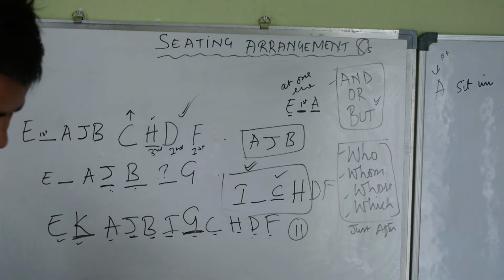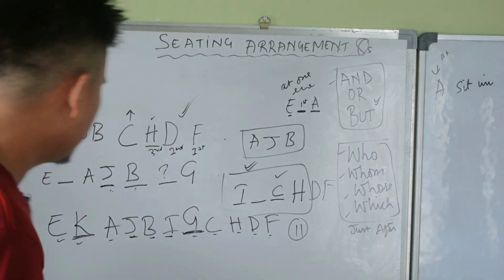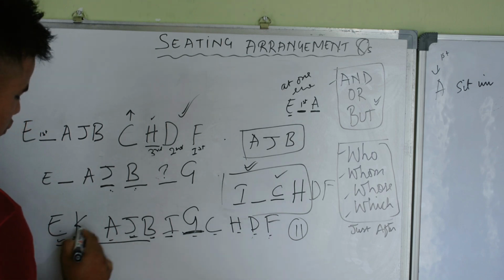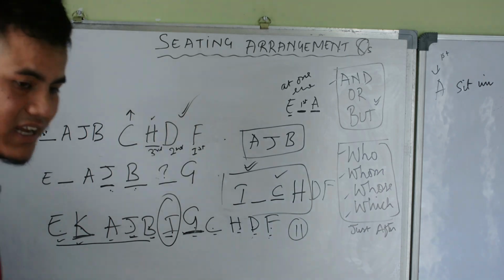Who sits exactly in the middle? We count: 1 2 3 4 5, 1 2 3 4 5. I is the correct answer.